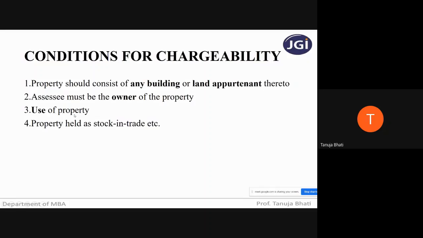Then what is going to be the use of property? The property may be used for any purpose. But you should remember it should not be used for the purpose of carrying out any business, or the business of the assessee must not be letting out of the property.